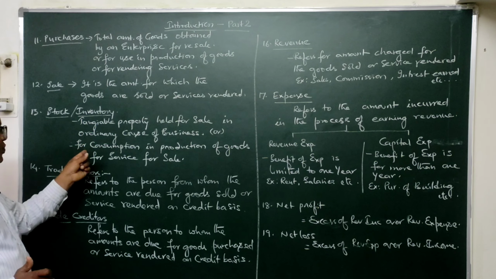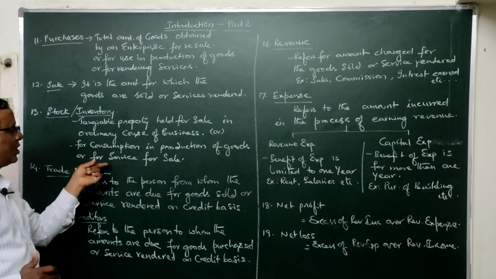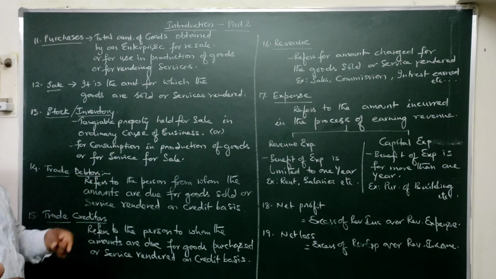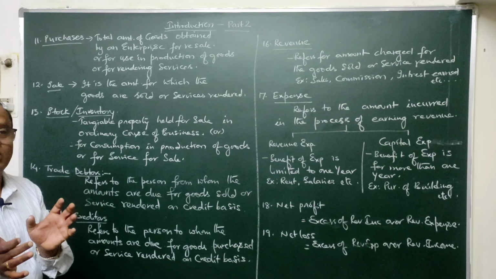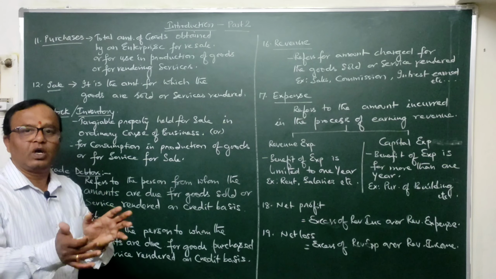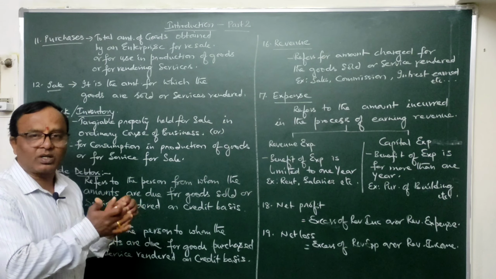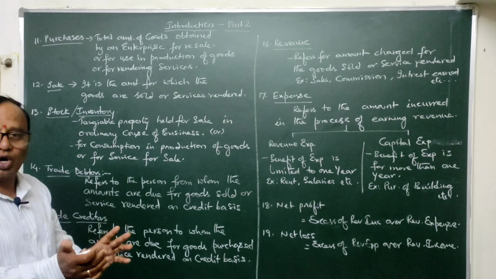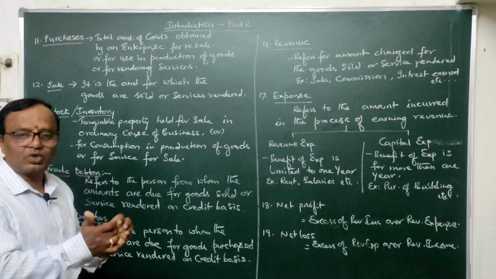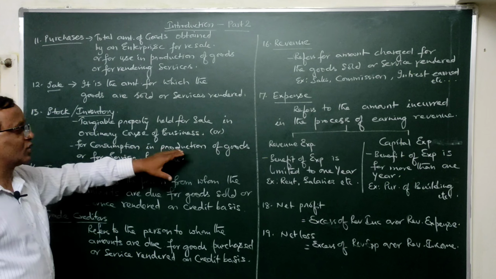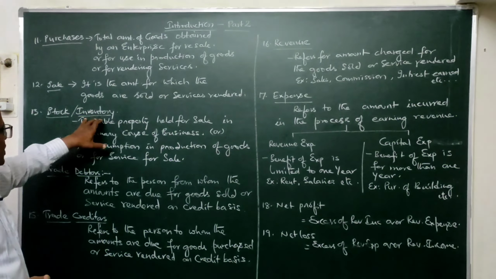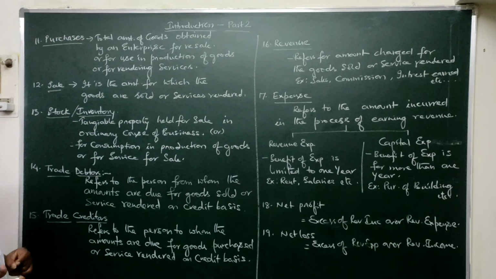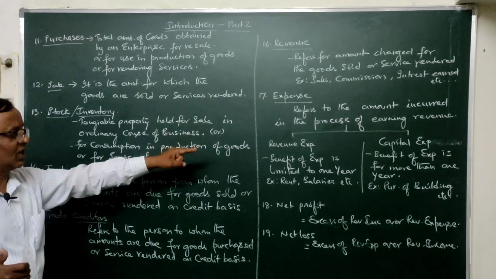Stock or inventory is for consumption in the production of the goods or for service for sale. In other words, for production purposes also, if the business is having certain things which are used in the production process, they are also treated as stock, just like stock of raw material, stock of work in progress, stock of finished goods. These are the things which are held in the business for production of the goods or for rendering service. So that is also treated as a stock or inventory. These inventories come under current assets; we will discuss that later.